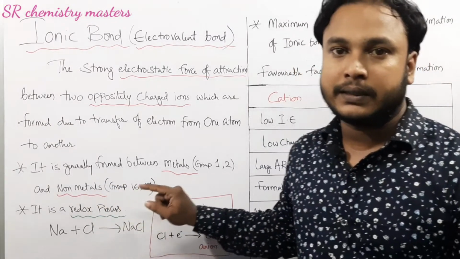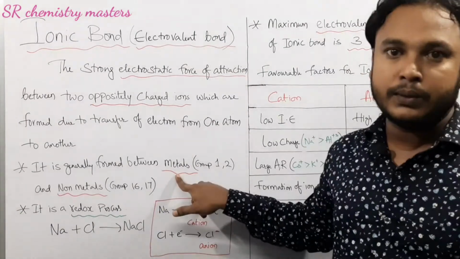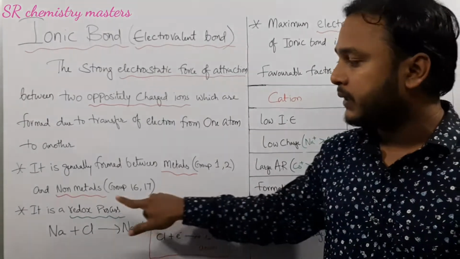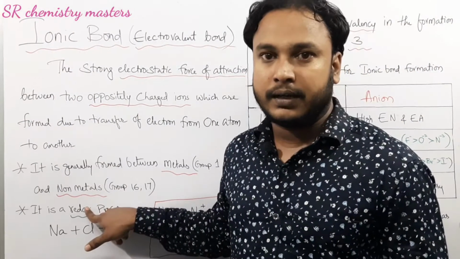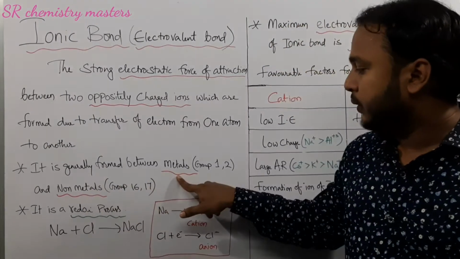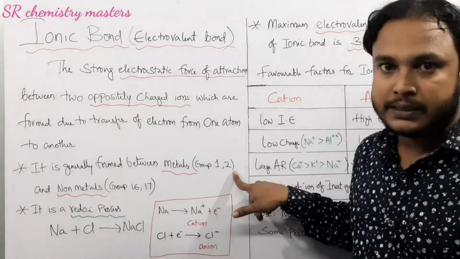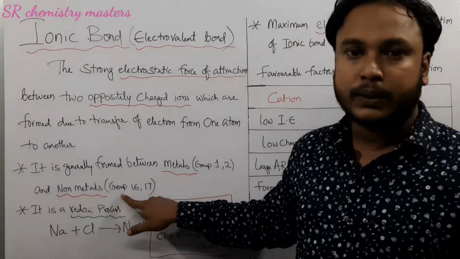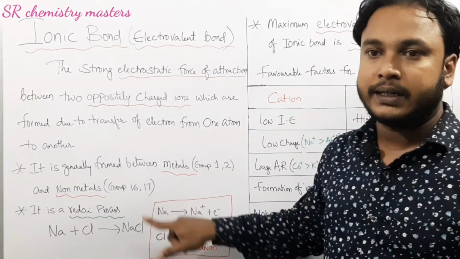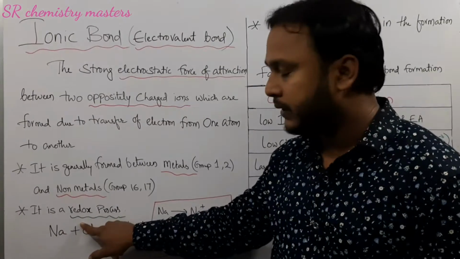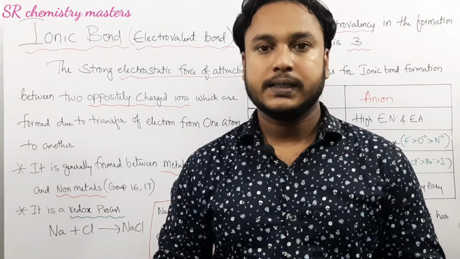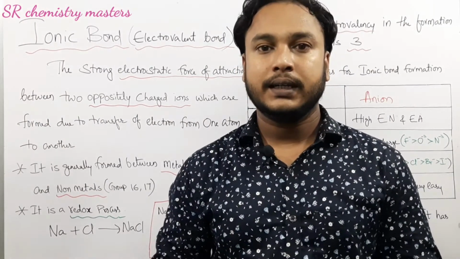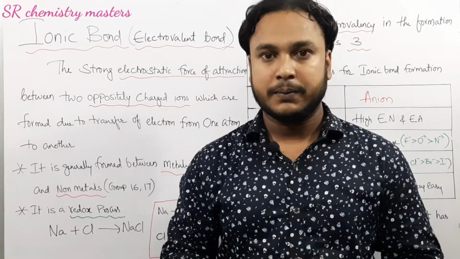As you know, metals are nothing but those which can easily lose electron, and non-metals are those which can gain electron. Metals include first group and second group elements, whereas non-metals in general are group 16 elements and group 17 elements. Ionic bond formation is a redox process. A redox process is a process in which oxidation and reduction occurs simultaneously.